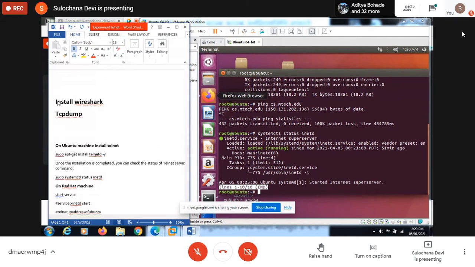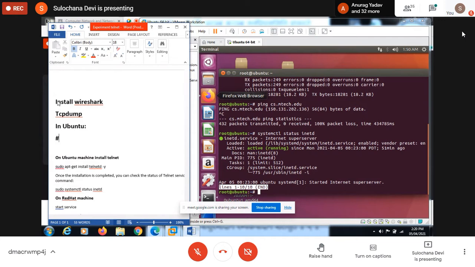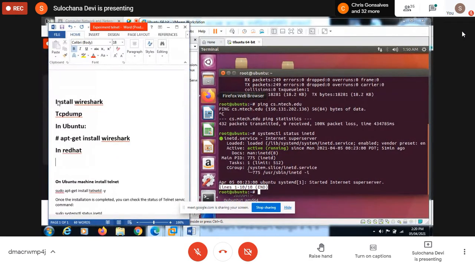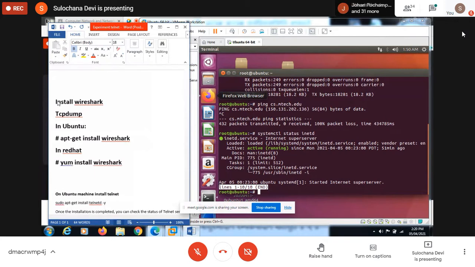Now, how to install Wireshark in Ubuntu? You have to give the command apt-get install wireshark. And in Red Hat, we have to give the command yum install wireshark. Now you don't have to give these commands because Wireshark is already installed.